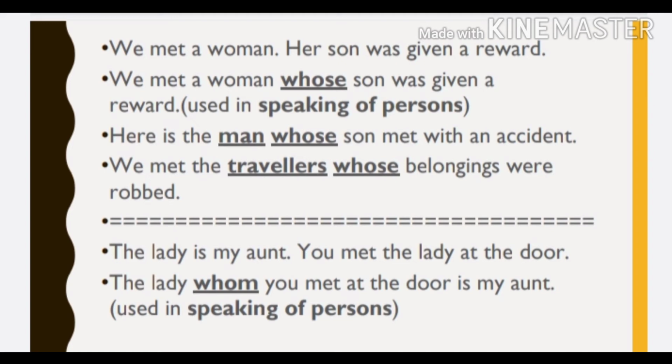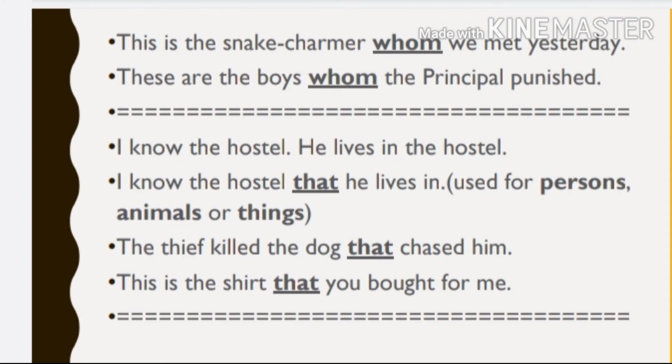Next one. The lady is my aunt. You met the lady at the door. The lady whom you met at the door is my aunt. So, whom is used in speaking of persons. Like, this is the snake charmer whom we met yesterday. Or, these are the boys whom the principal punished.